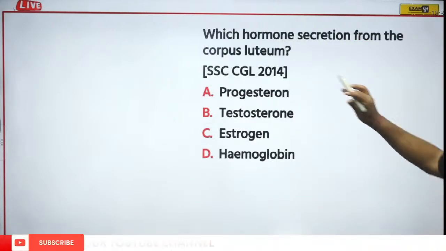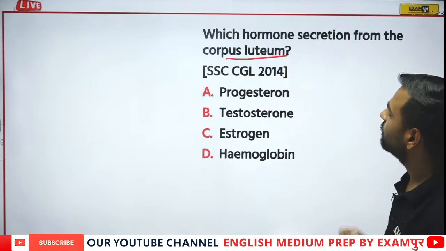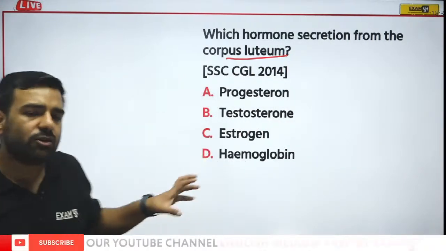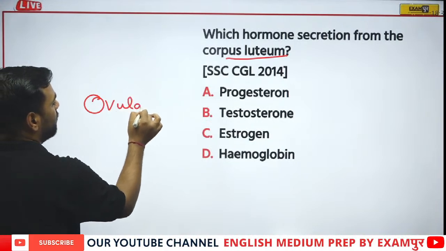Next, which hormone secretion actually takes place from the corpus luteum? Let's see who gives this answer. Now let me tell you about this corpus luteum. This hormone is generated when? After the ovulation period.